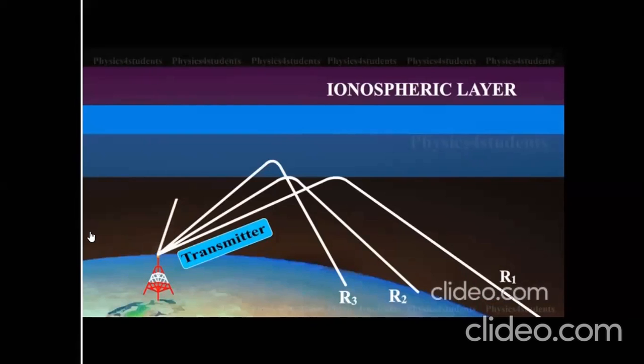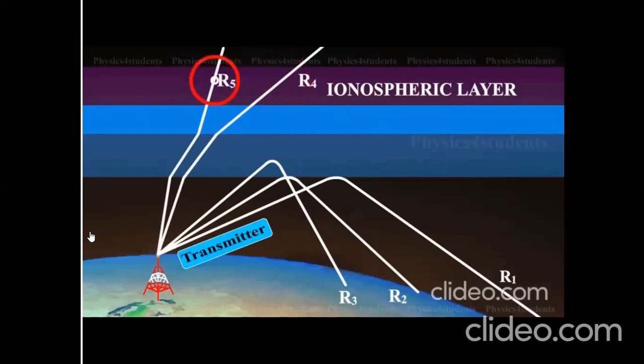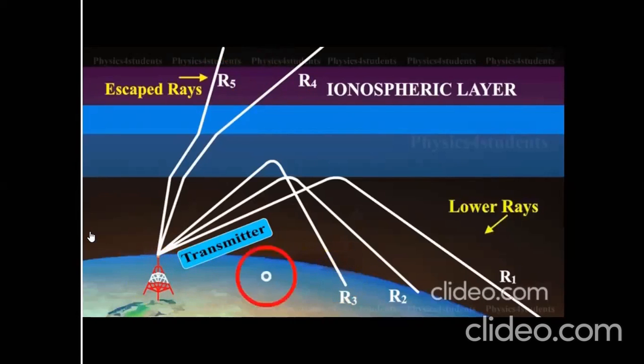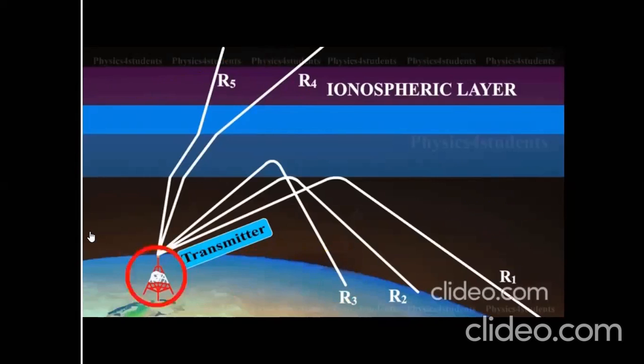If the angle of incidence is reduced further, the radio waves penetrate through the layer as shown by the rays R4 and R5. For a particular angle of incidence, the distance between the point of transmission and the point of reception is minimum.